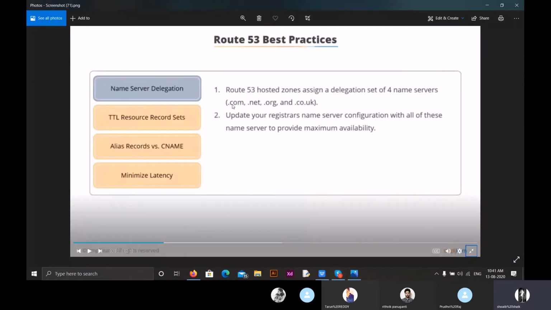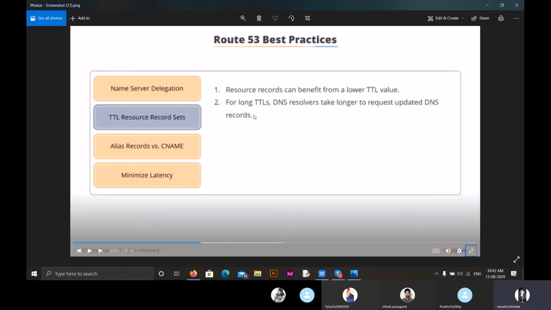A Route 53 hosted zone assigns a delegation set of 4 name servers: .com, .net, .org and .co.uk. We have to update our registrar's name server configuration with all of these name servers to provide maximum availability. We must know which name to use and why we should use it. We have to know what the price is and which name server delegation we are using.